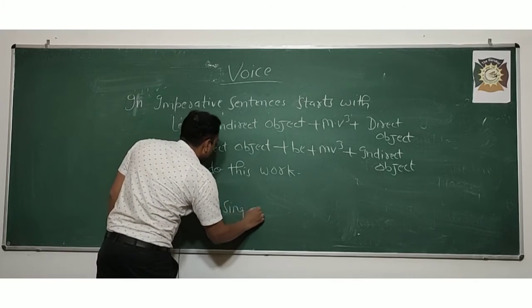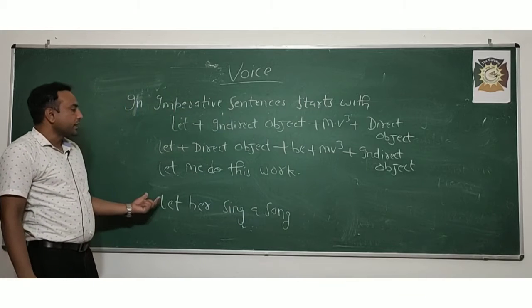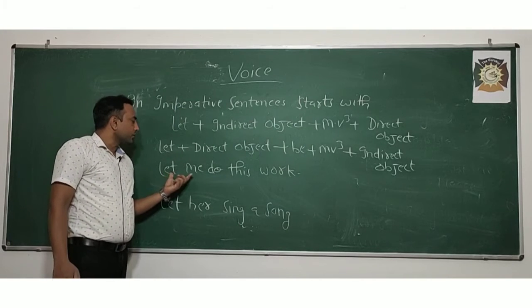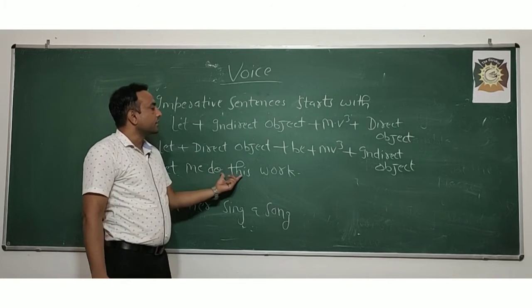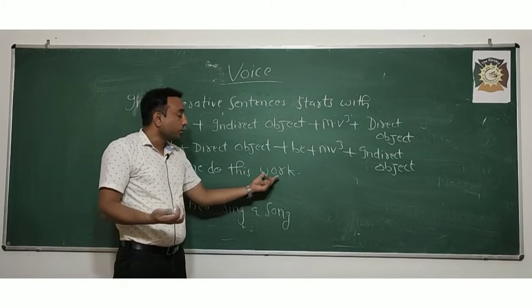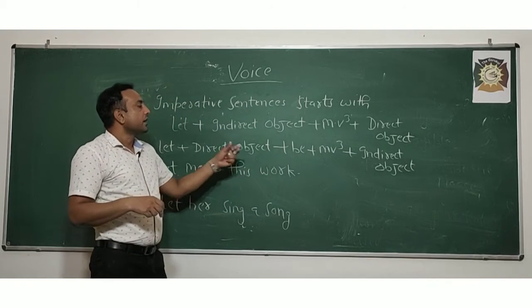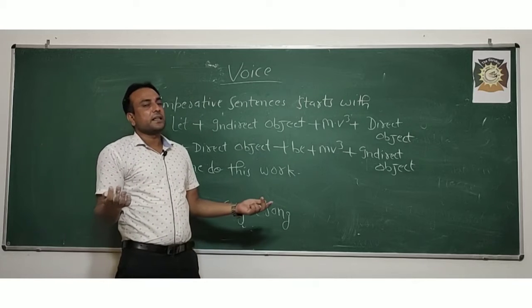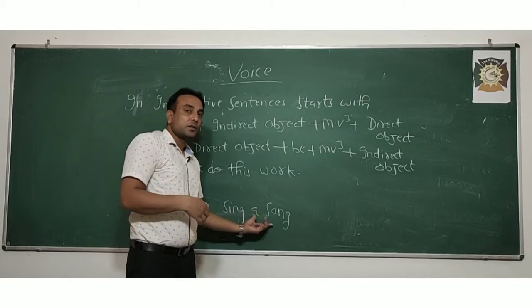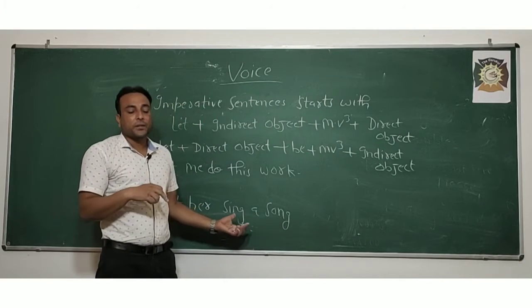What is the direct object? Let means do this. This what? This work. This work you have to do means work is the direct object. Let her sing. This is a complete sentence. Let her sing a song. A song is the direct object of the verb.